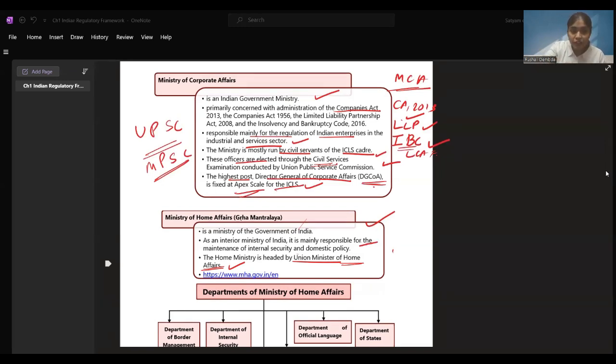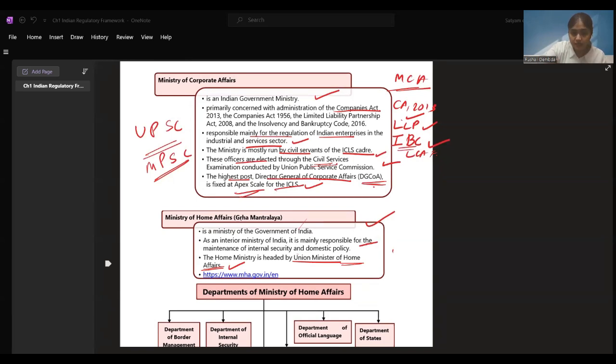Now, see departments of MHA, right? Departments of Border Management, Departments of Internal Security, Jammu Kashmir Department. All these various types of departments are there for internal security, and Department of States, Department of Home. All these come under Ministry of Home Affairs. Okay, I hope the departments picture is clear from here. We'll be seeing all of this.